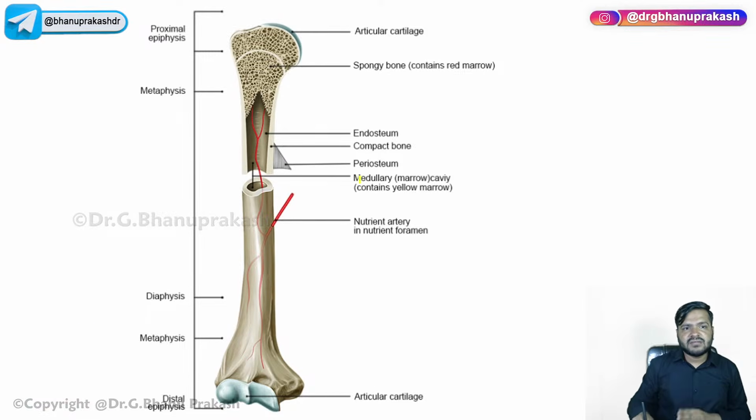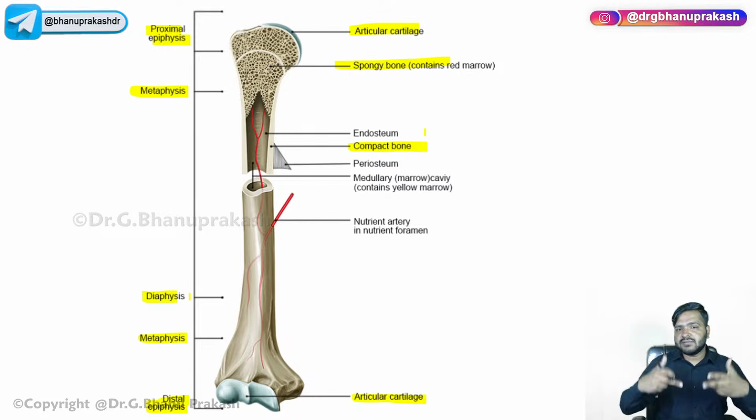These are the different parts. I've already told you the proximal epiphysis, the metaphysis, the diaphysis, the metaphysis again and the distal epiphysis. The part which participates in the joint formation is formed as articular cartilage or hyaline cartilage. The ends are basically composed of spongy bone, whereas the shaft is compact bone. Now coming on to the next part.